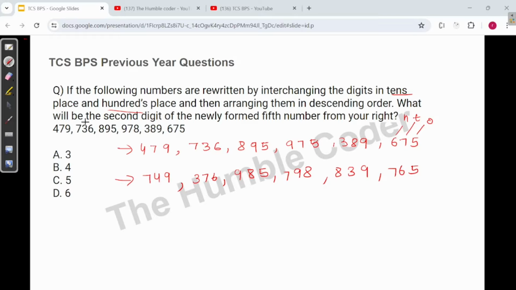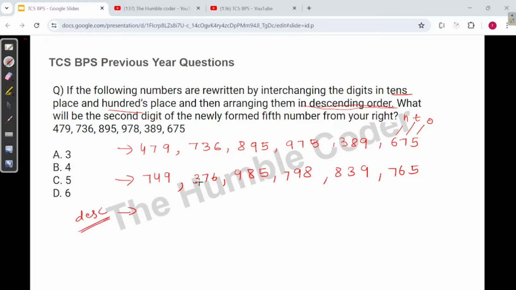Now what is asked is, what will be the second digit of the newly formed fifth number from your right? First of all, this is not the newly formed series, because before this line what is given to us is, let's read the question from the start. If the following numbers are rewritten by interchanging the digits in tens place and hundred place and then arranging them in the descending order. This is very important, because sometimes during exams we are in a hurry, so we just interchange the digits and try to find out the answer. You have to read the question very clearly, that you have to arrange this in the descending order. So let's update it in the descending order.